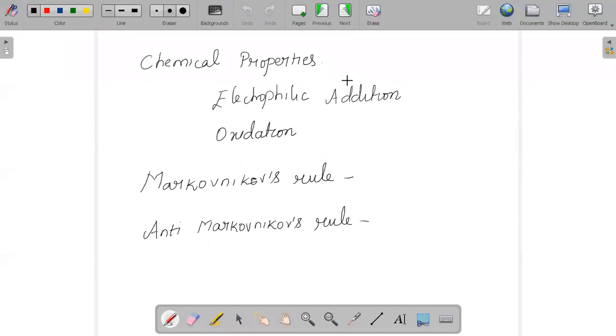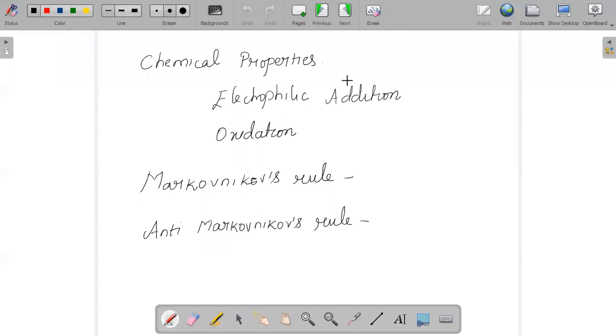The boiling point shows regular gradation: with an increase in carbon atoms, the van der Waals force will increase, and so the boiling point will also increase. But the boiling point will decrease if we increase the branching. That is to be kept in mind.